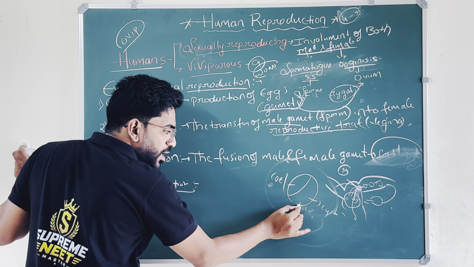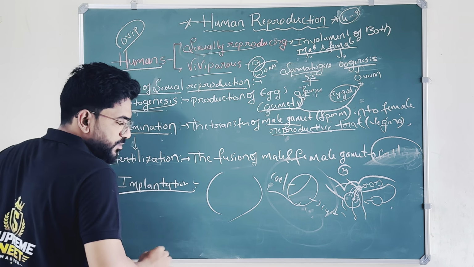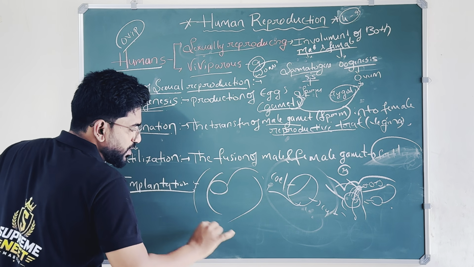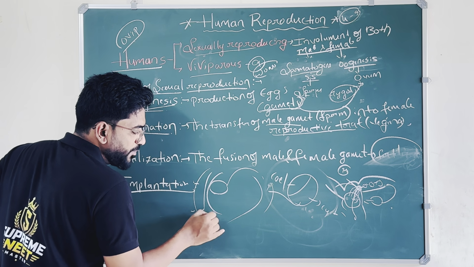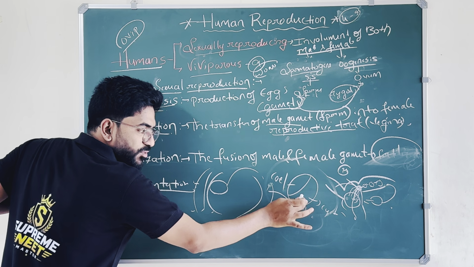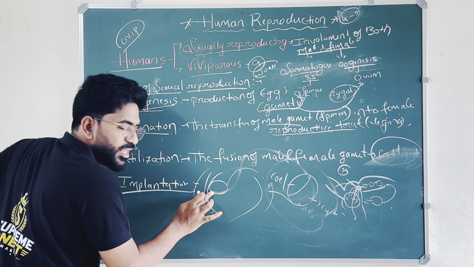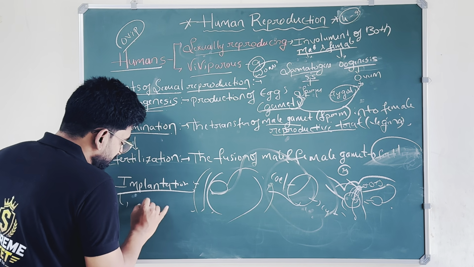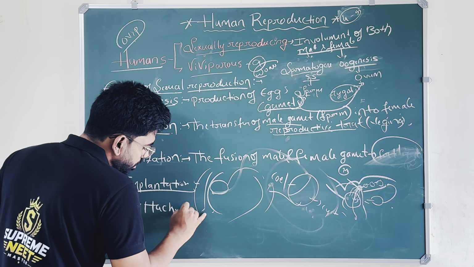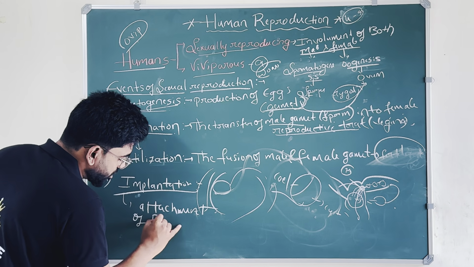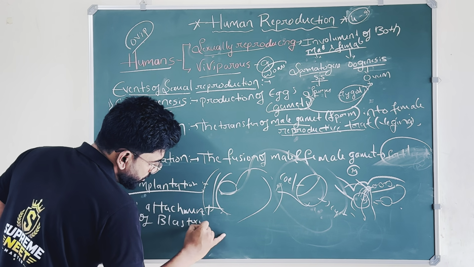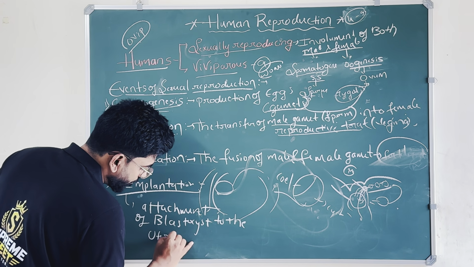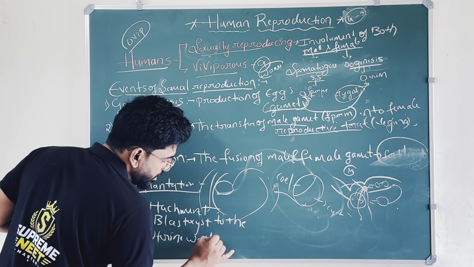The blastocyst and blastocoel will come and attach here to the uterus. The uterus consists of the perimetrium, myometrium, and endometrium. The attachment of the blastocyst to the endometrium layer of the uterus is called implantation. So the attachment of the blastocyst to the uterine wall is called implantation.